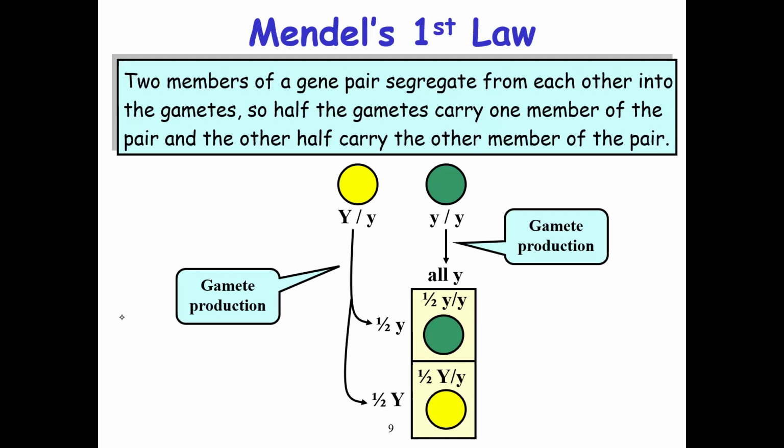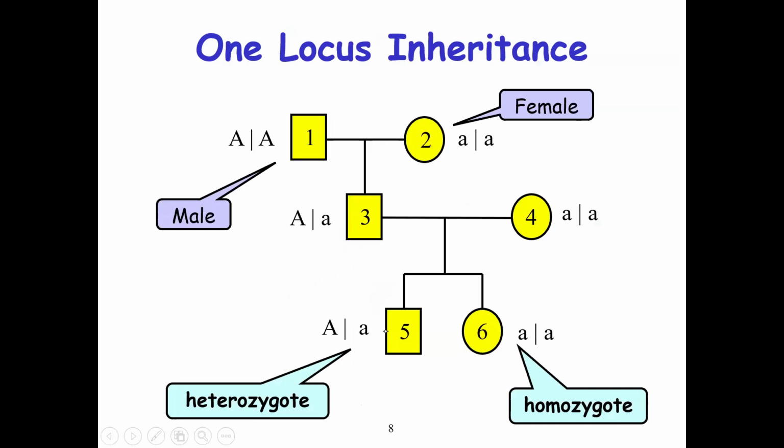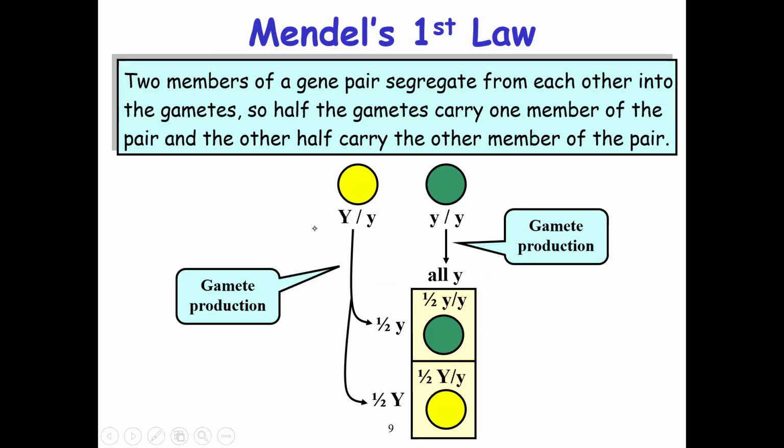Like for example, here we have capital Y, small y. You see the small y is now segregated into one half, and then capital Y will also be segregated. And this is gamete production. At the same time, we have small y, small y.